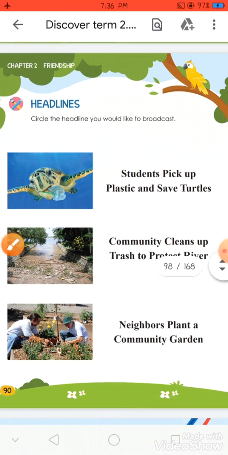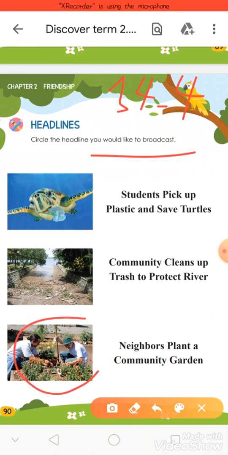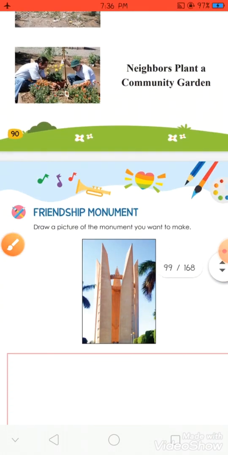Okay, now we will make a circle around the headline we like to broadcast. For example, for this picture, we will circle the plants community garden. Okay, now turn your page.